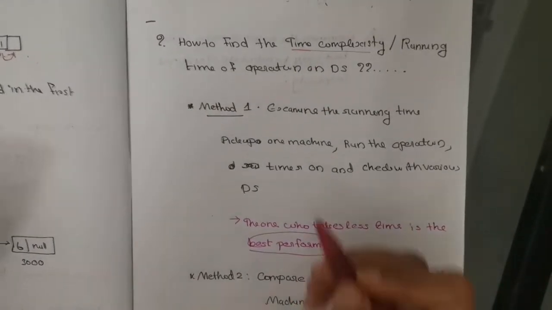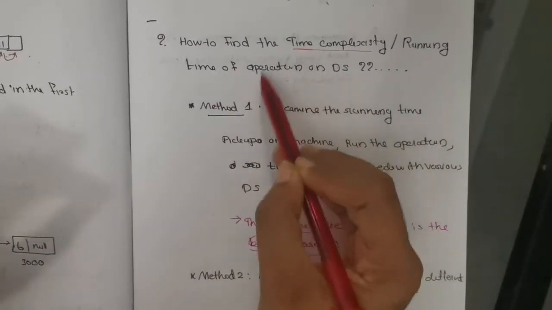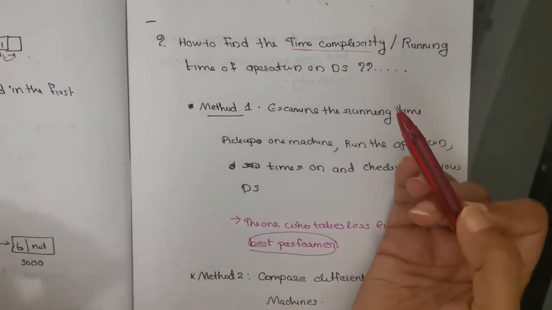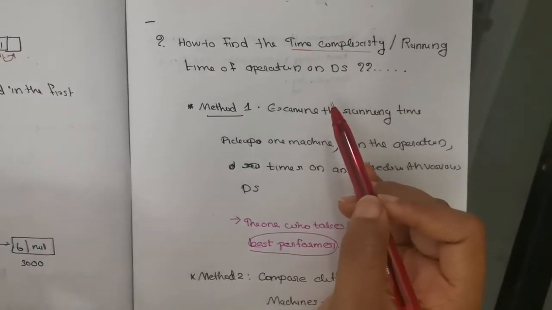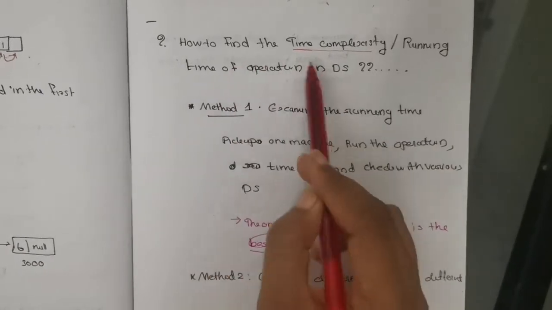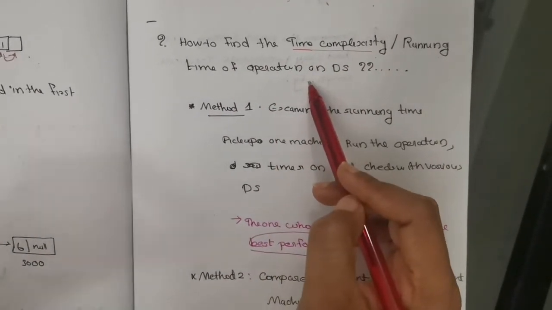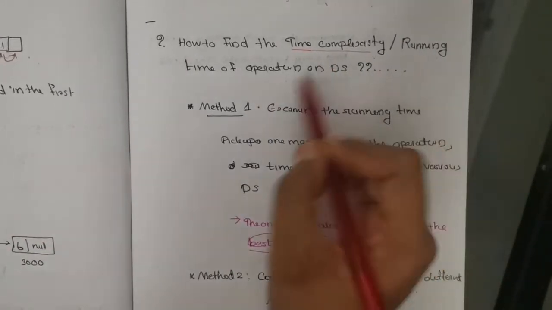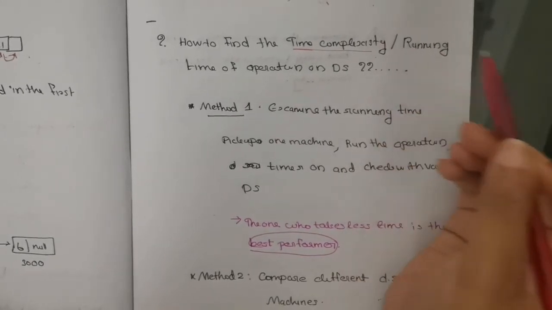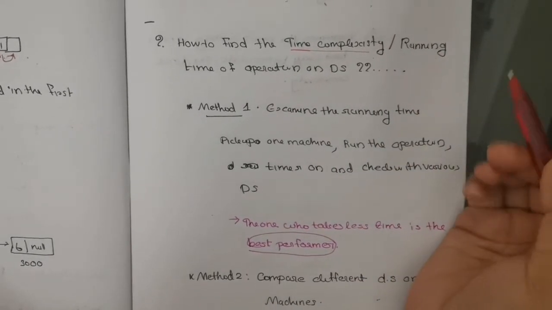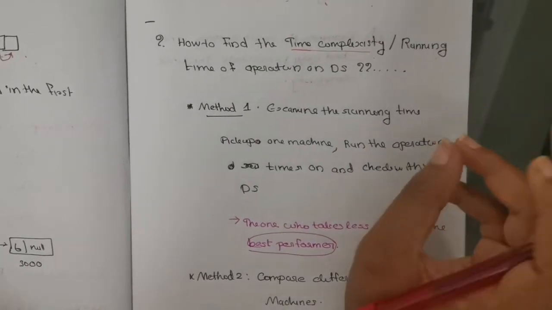Hi, in the last lecture we looked at the time complexity or running time of operations on data structures. So this is one question I'm asking you: how do we find the time complexity or running time of an operation on a data structure? Because if we find the running time, then it is easy to know whether this data structure is suitable for this linked list or this problem. Okay, how can we find it?